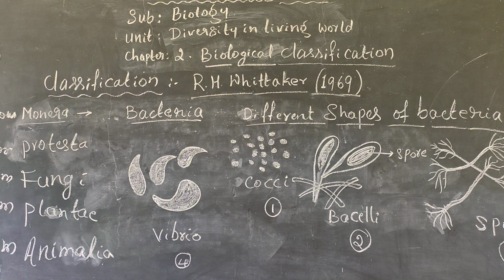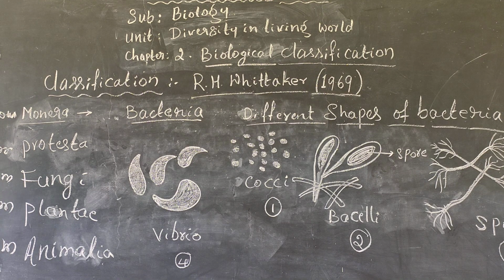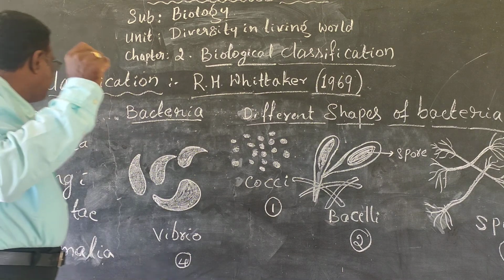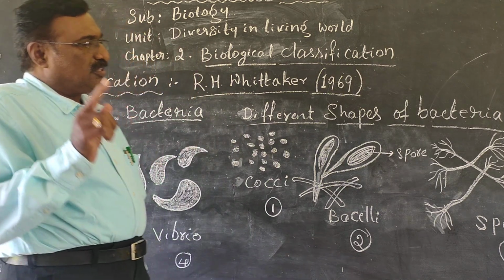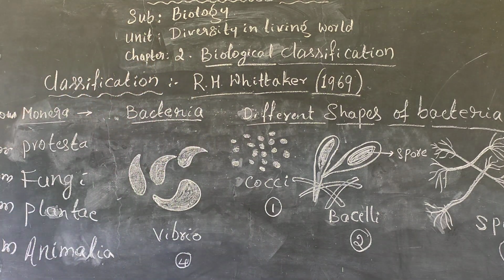In this, R.H. Whittaker in 1969 introduced the five kingdom classification of living things, where each kingdom is differentiated according to the basic characteristics of animals and plants.